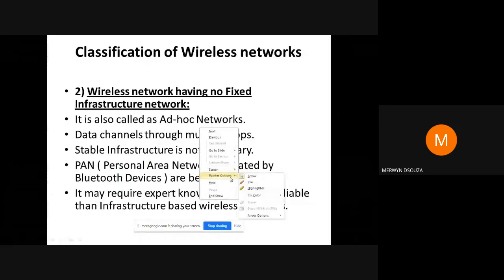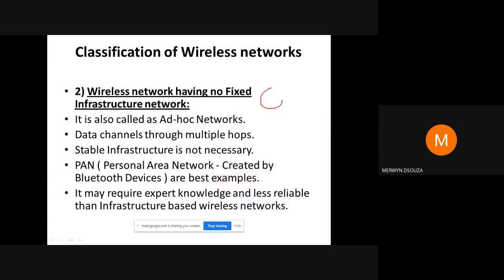So basically, what is a hop? If you're having a network, just imagine that these are some computers. Suppose I'm sending data like this. Say these are A, B, C. Say there are some more nodes like this. Say A is sending data to C.